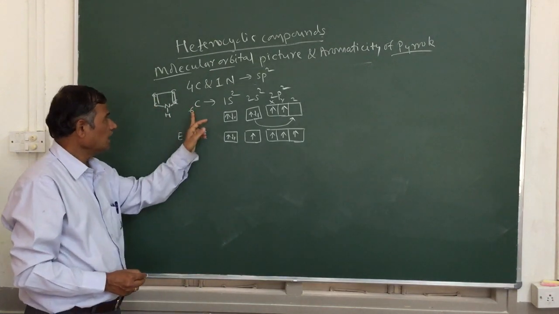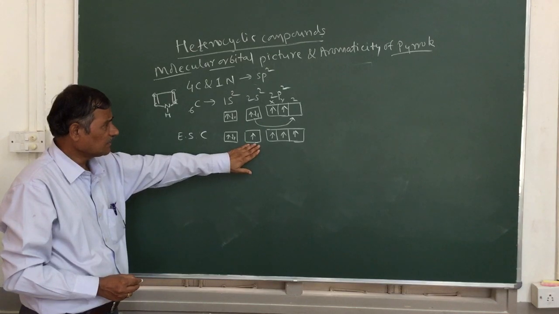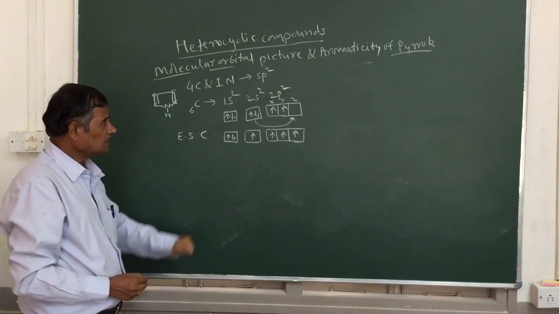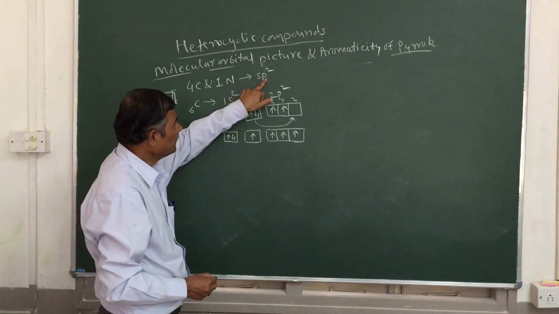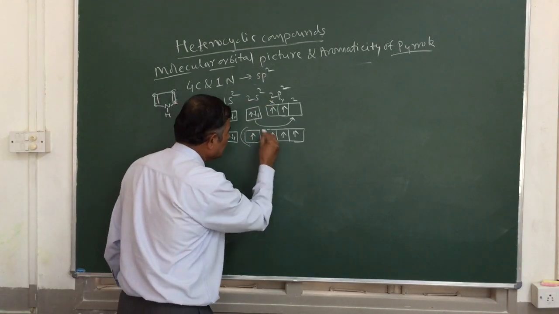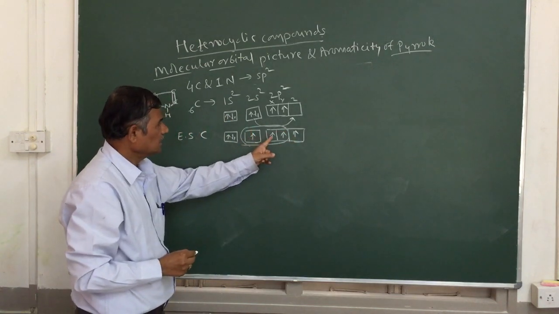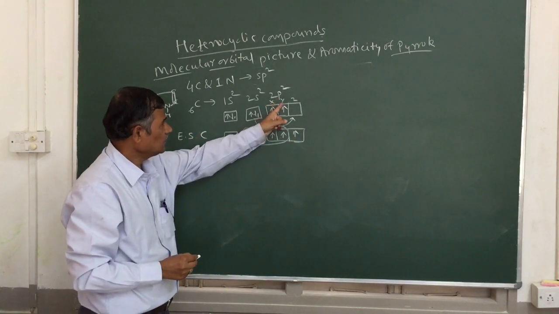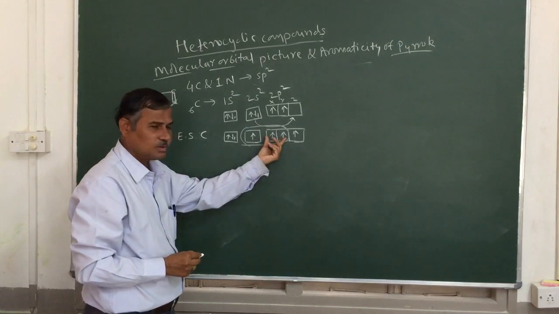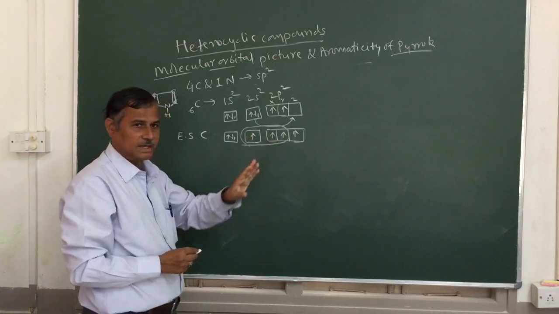Now in sp2 hybridization, what happens? This is the excited state electronic configuration of our carbon. In the excited state, the 1 s orbital and 2 p orbitals take part. That means this is the s orbital and these 2 p orbitals, x and y, because these are the 2 orbitals. So the mixing of 1 s orbital and 2 p orbitals.